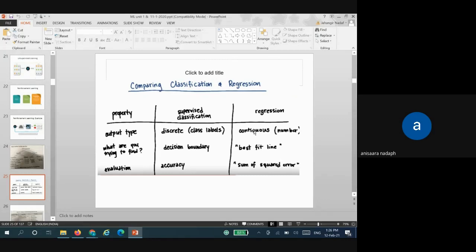So you can see prediction, whenever we are doing some prediction of weather and all, it is a continuous number, isn't it? So that will come under your regression. Now in case of classification, you have a decision boundary. That means if it goes beyond a particular boundary, then it will be classified as A. If it goes below a particular boundary, it's classified as B. So accordingly, there will be a decision boundary for your supervised classification.